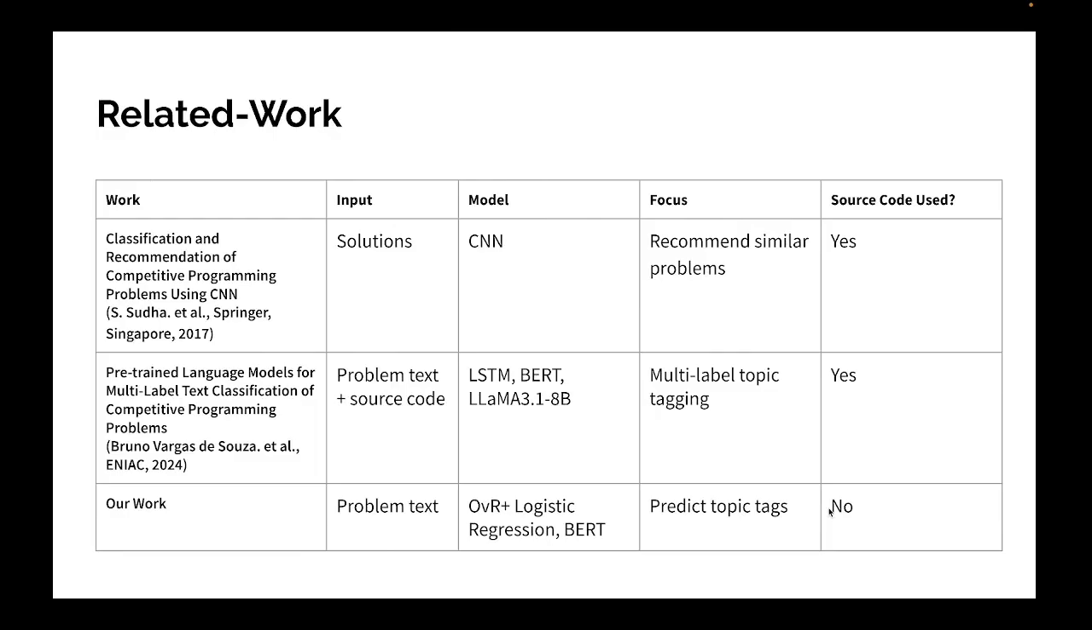There are two related works. The first one uses a CNN and uses programming techniques and data structures in accepted solutions to recommend problems that are similar to the input problem. The second one uses different pre-trained models like LSTM, BERT, and others to predict from text.